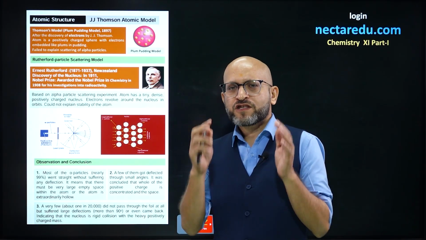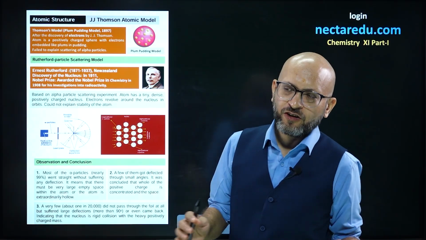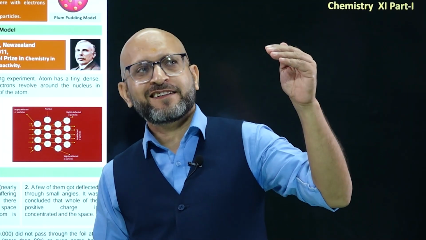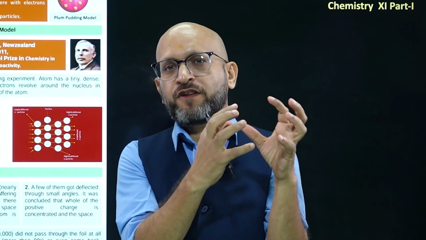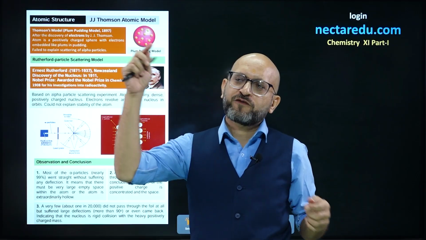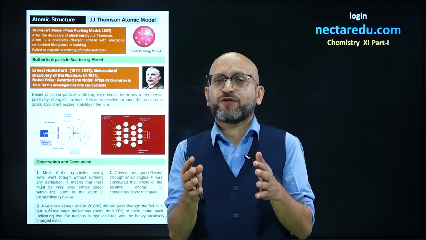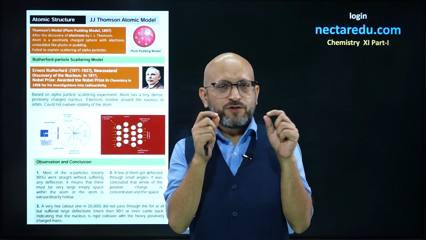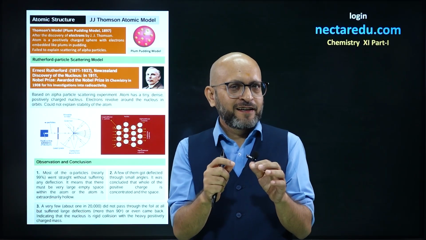The structure of the atom was explained by many scientists. All right. So each scientist explained his view of the atom, starting from J.J. Thomson, then Rutherford, then the Bohr atomic model. Each scientist explained his perspective about the atom, and his thoughts about the atom were known as his model.